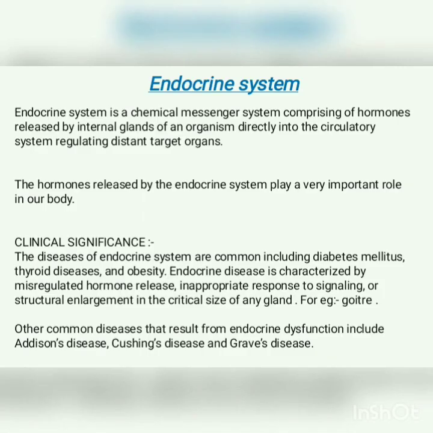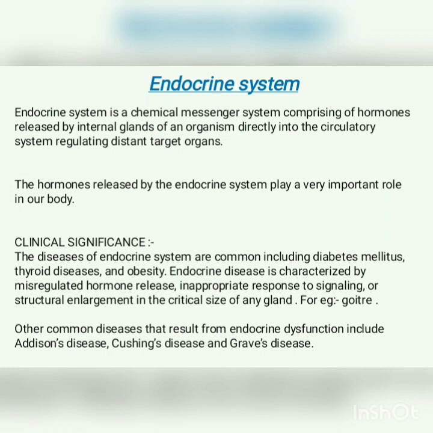Now, what is the endocrine system? The endocrine system is a chemical messenger system in our body that consists of hormones that are released by our endocrine glands directly into the bloodstream because they don't have ducts, and they regulate the distant target organs.